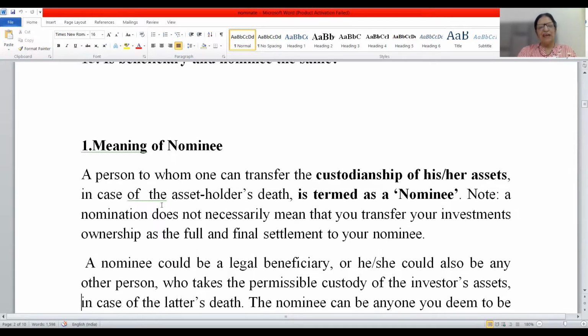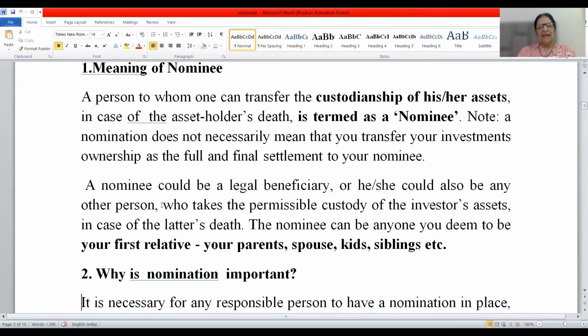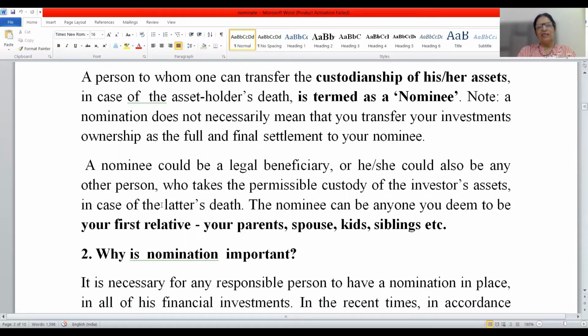So a nominee could be a legal beneficiary, or he or she could also be any other person who takes the permissible custody of the investor's assets in case of the investor's death. The nominee can be anyone you deem to be your first relative: your parents, spouse, kids, siblings, etc. And now the question arises, why is nomination important?